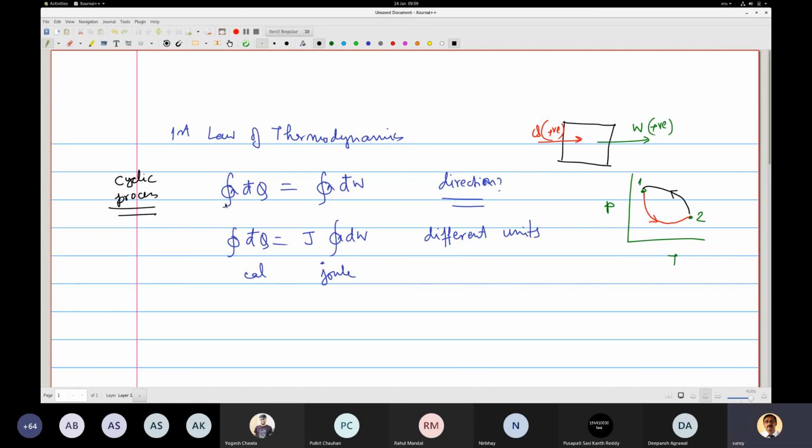I will continue with this and come up with the definition of internal energy, and how they figured it out. So we can end it here.